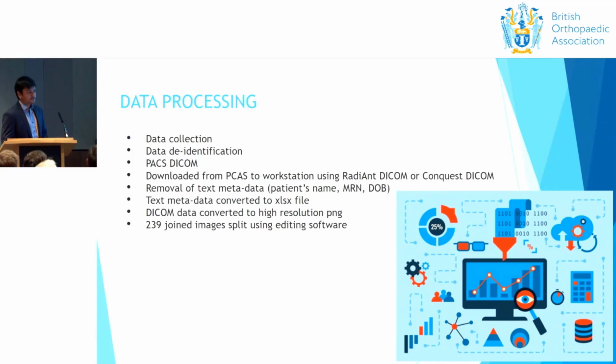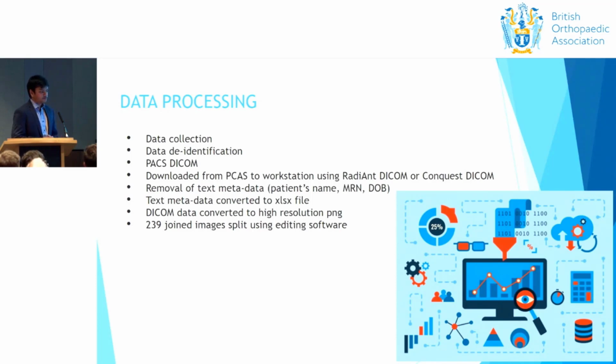The first step of developing a machine learning model is to process the data. After collecting the data, you de-identify it and then use DICOM software to visualize the data and understand the metadata inside the radiograph. You have patient information, patient name, date of birth, and this information is anonymized before you train a model.